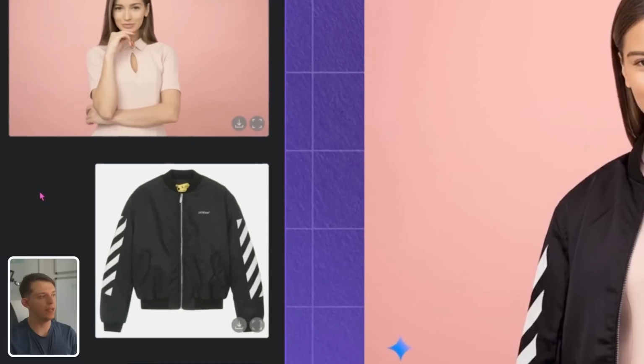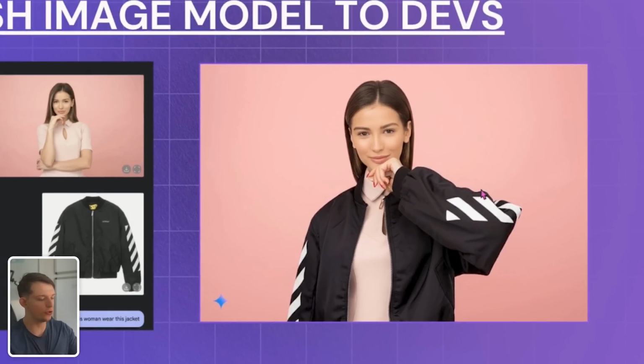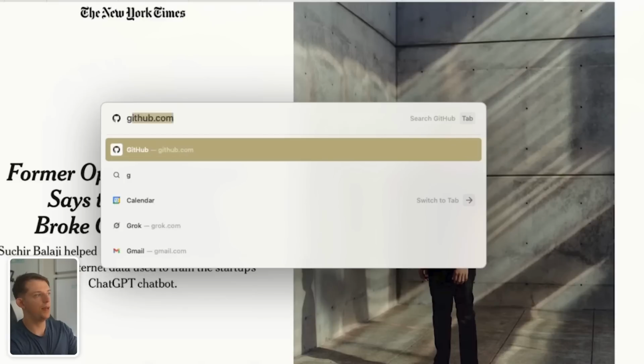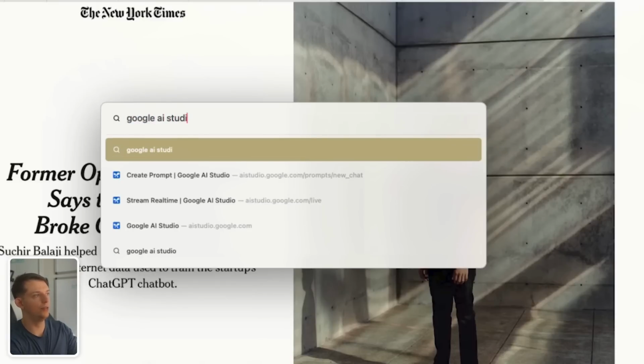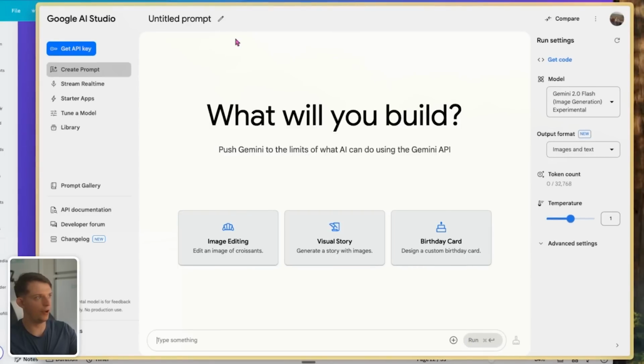And here's an example of someone who basically uploaded this image of a woman and then this jacket and said, make this woman wear this jacket. And let's actually go try it. Let's type in Google AI Studio. I'll show you exactly how to set this up. You're gonna have to create an account. I've already created an account, so I don't have to.